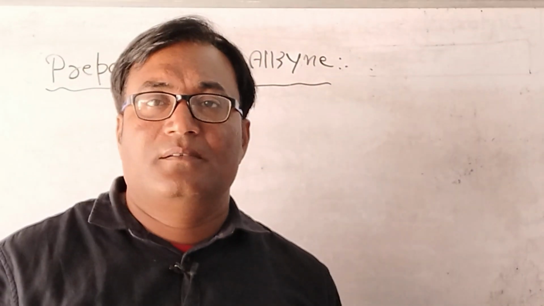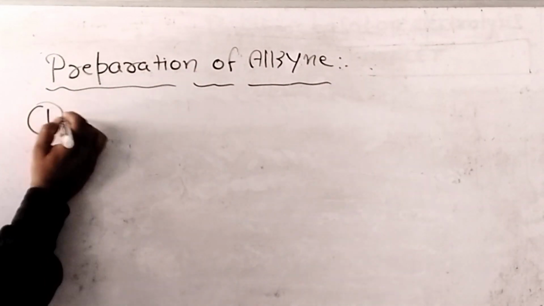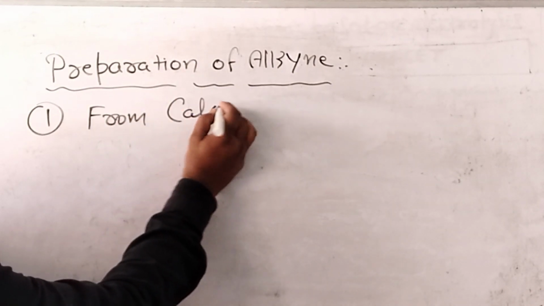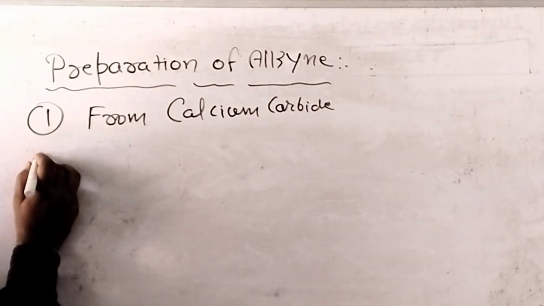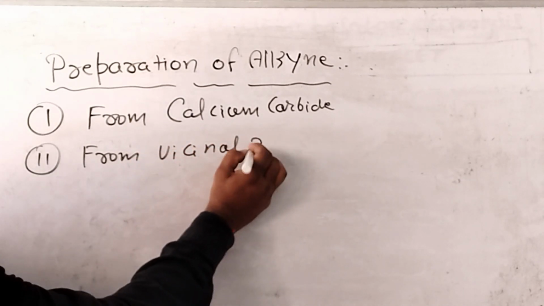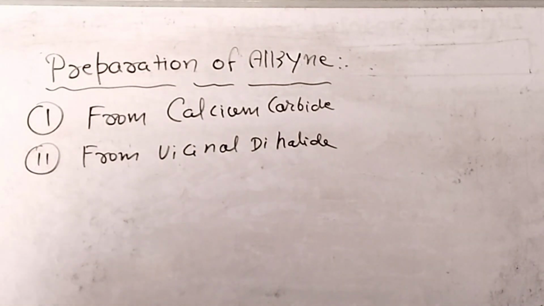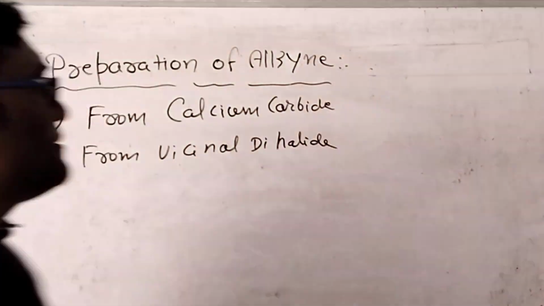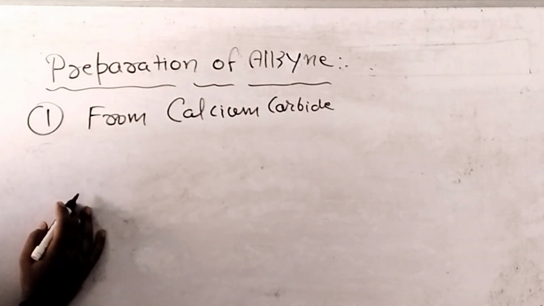Now alkyne is prepared by these two methods. The first method is from calcium carbide and another method is from vicinal dihalide. You can take a screenshot. One by one we will discuss the methods of preparation of alkyne. Now the first method, from calcium carbide.